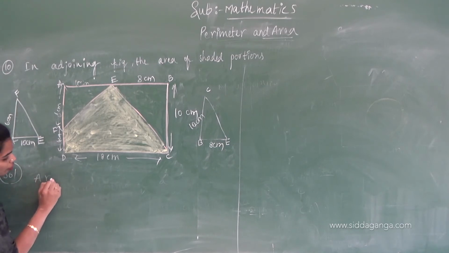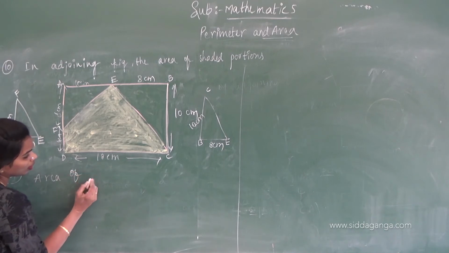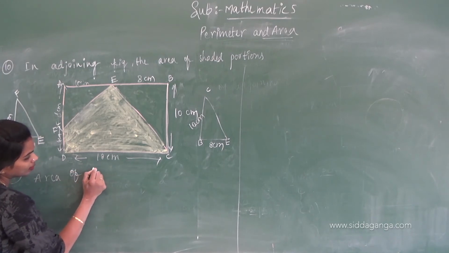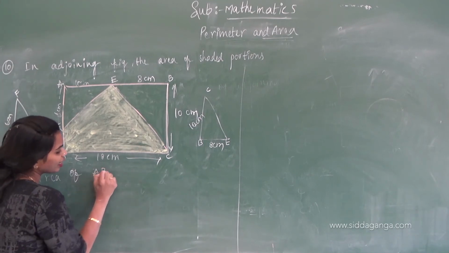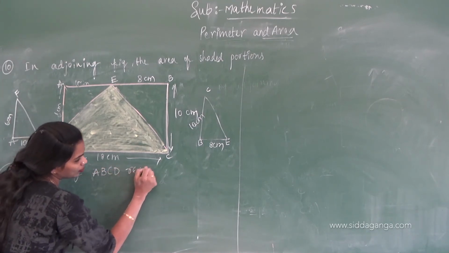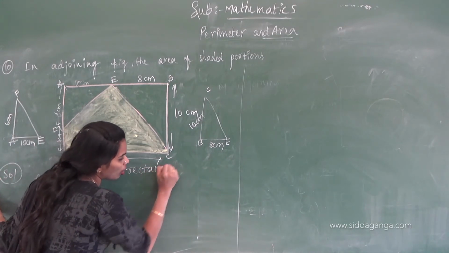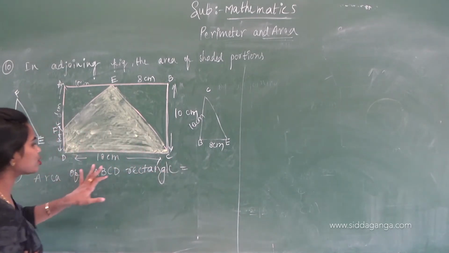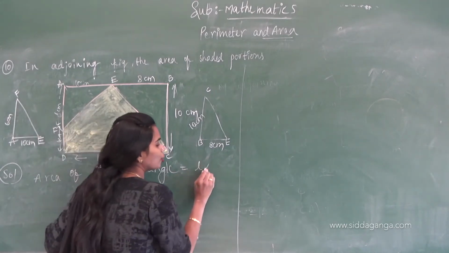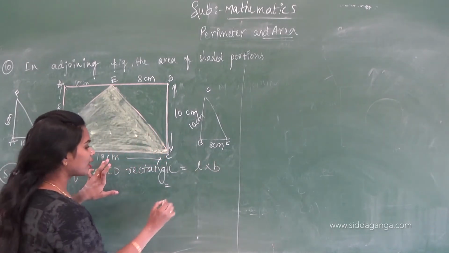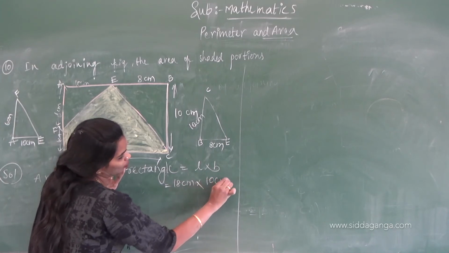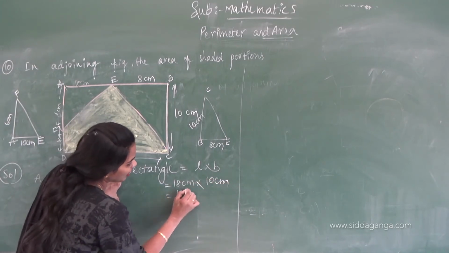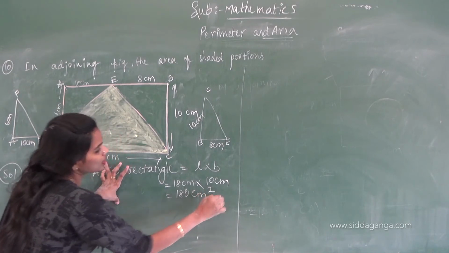Area of the ABCD rectangle equals length into breadth. What is the length? 18 centimeters into 10 centimeters. That is 180 centimeter square.